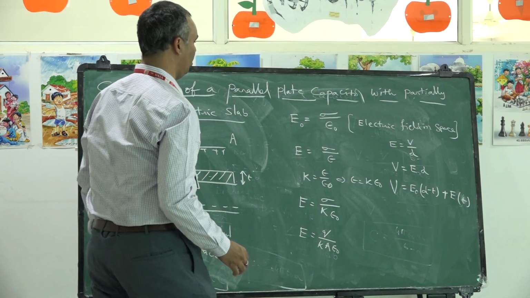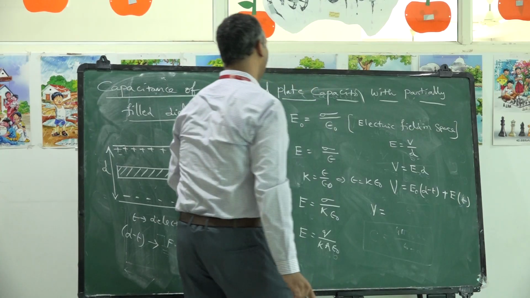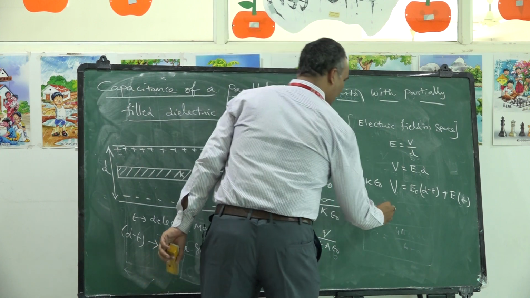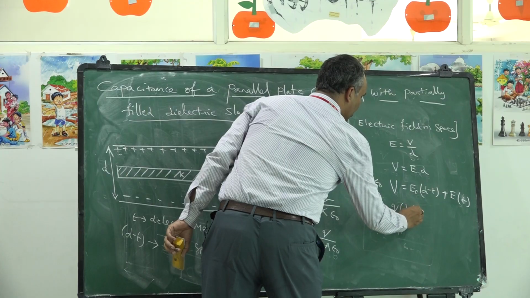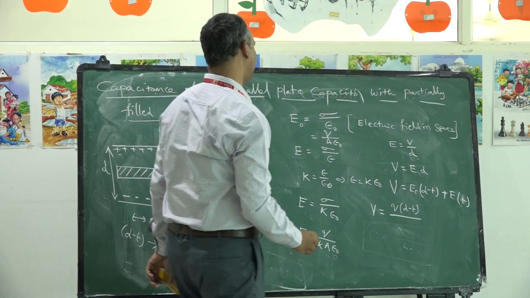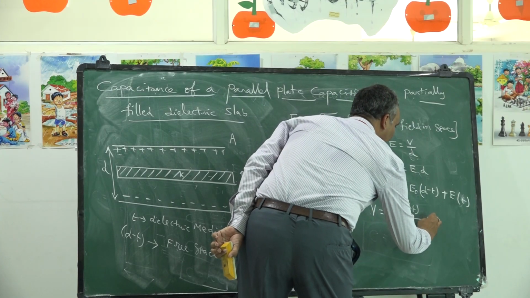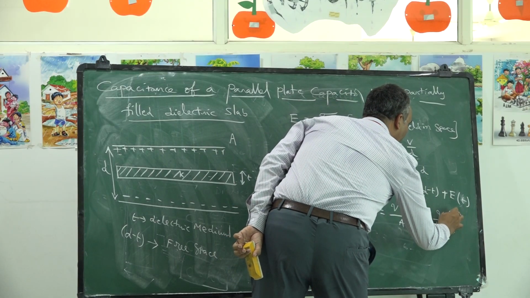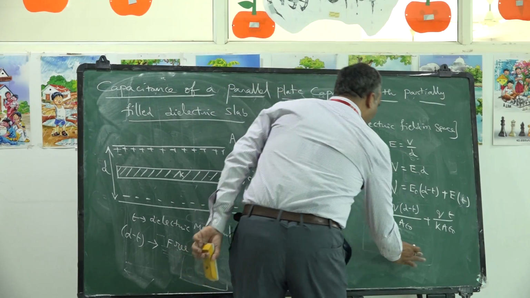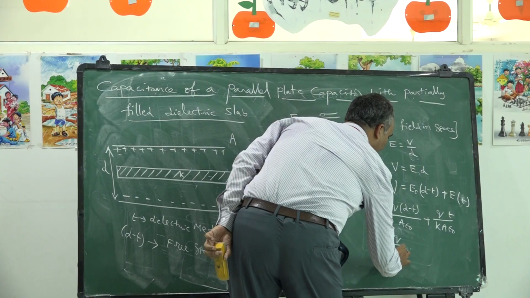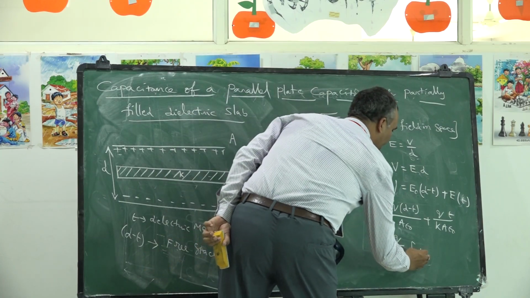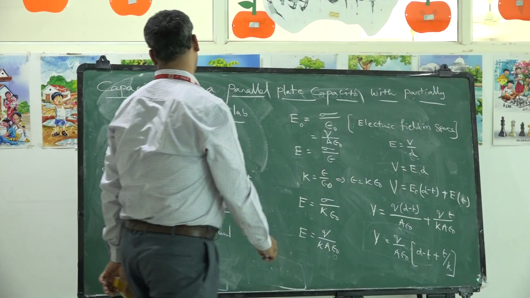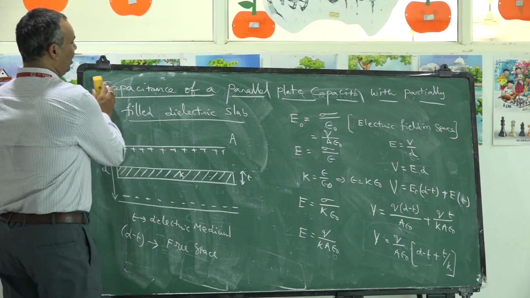If you simplify this, the net potential difference V is equal to, let me substitute, Q by A epsilon naught, because sigma is equal to Q by A. So Q by A epsilon naught into D minus T, plus Q by K A epsilon naught into T. If I take common Q by A epsilon naught, D minus T plus T by K. This is the value of potential difference. Let me write the continuation here.